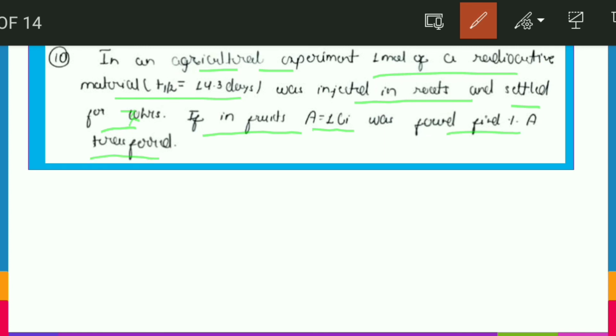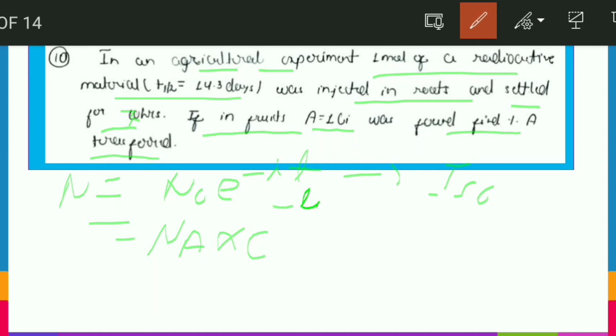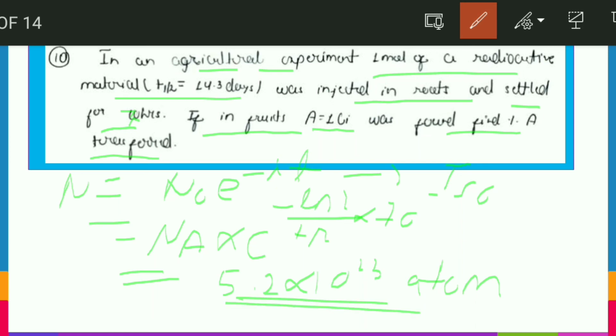So let me write one equation so that you will be able to relate. N equals N naught e to the power minus lambda t, and this we have written for the isotope. So let's calculate how much isotope should be left after 70 hours. N naught is 1 mole, so N naught will be just equal to Na, multiplied by e to the power minus ln 2 upon t half, multiplied by 70. When you put in the values, you will get 5.2 into 10 to the power 23 atoms. So after 70 hours, this much isotope should have been left.